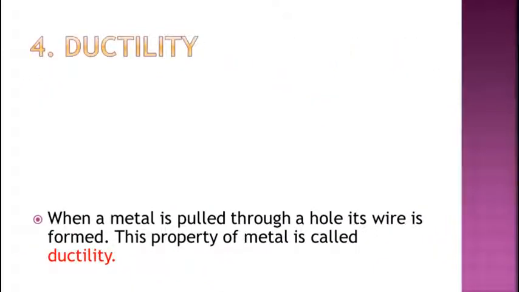The next property is ductility. When a metal is pulled through a hole, its wire is formed. This property of metal is called ductility. So basically the property of metal in which metal is converted into a wire is called ductility.